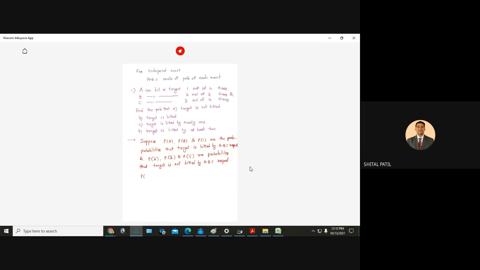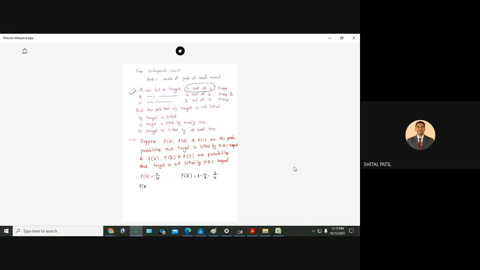So what is the probability that A hits the target? It is given here. A can hit the target how many times? 1 out of 4. So 1 by 4. Now the probability that A will not hit the target, it is independent of B and C, is 1 minus 1 upon 4. 1 is the maximum probability. So 3 by 4.